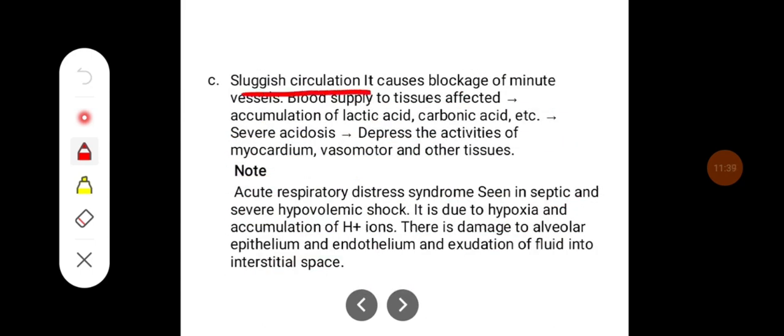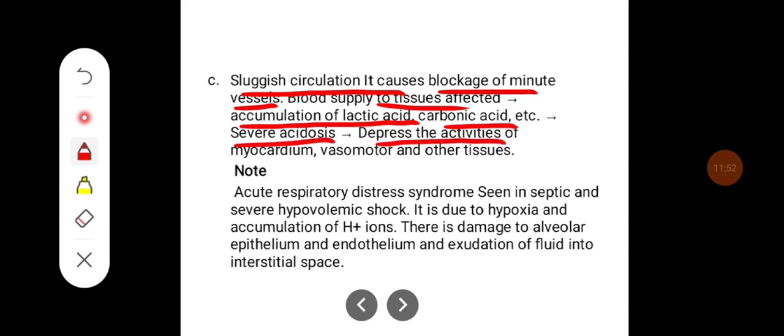The sluggish circulation leads to blockage of minute vessels. Blood supply to the tissues is affected. There will be accumulation of lactic acid and carbonic acid, which leads to severe acidosis that depresses the activities of the myocardium, vasomotor center and other tissues.